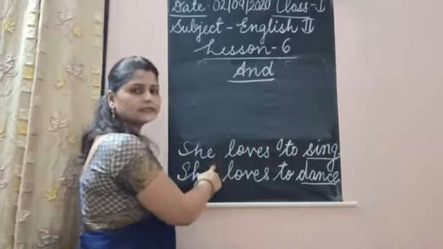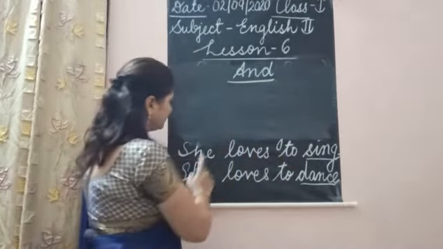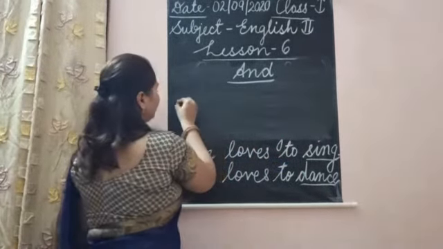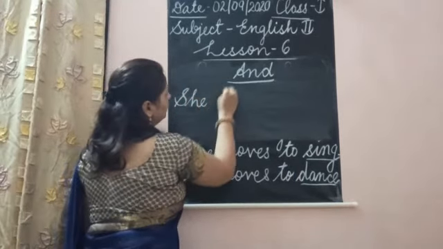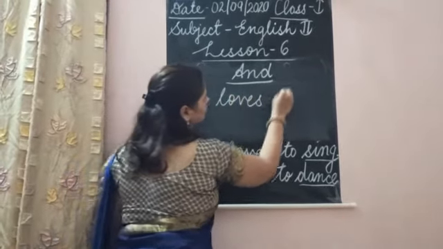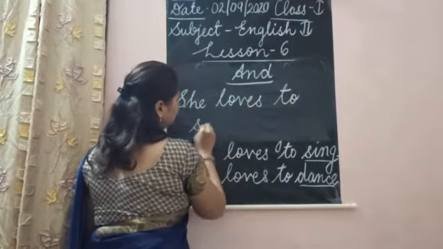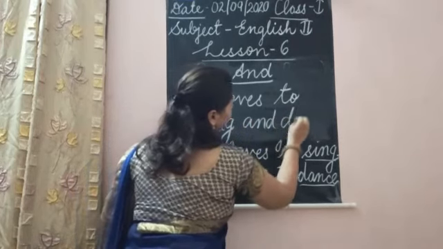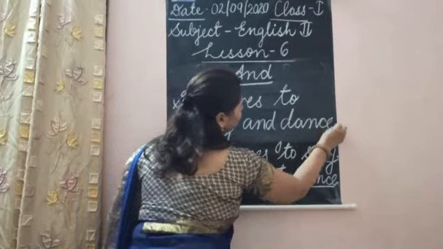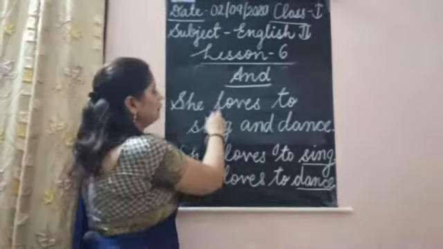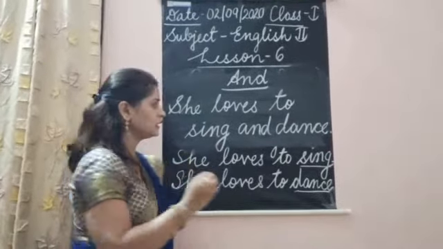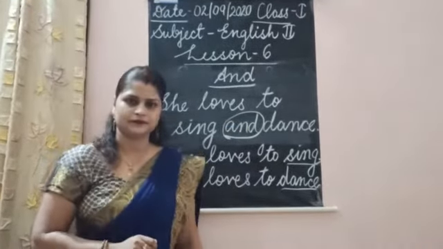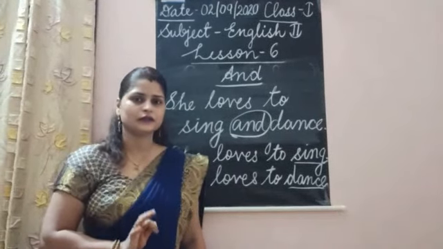So these 2 sentences, she loves to sing, she loves to dance. How will I join these 2 sentences? I will write she loves to sing and dance. Simple. So I have completed these 2 sentences in one sentence. I have formed one sentence by using the joining word and. So I hope you all have understood this.